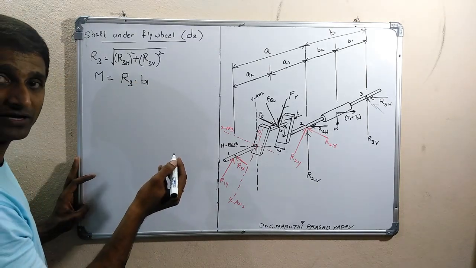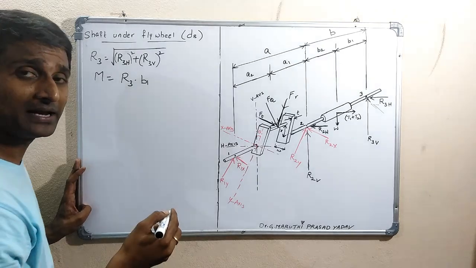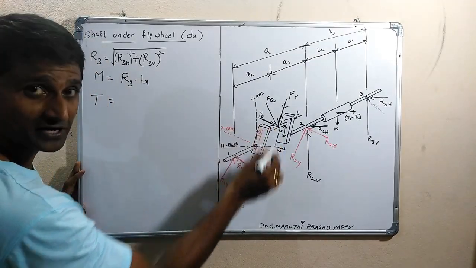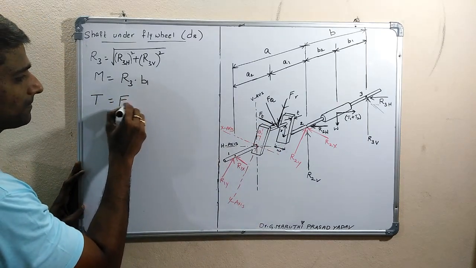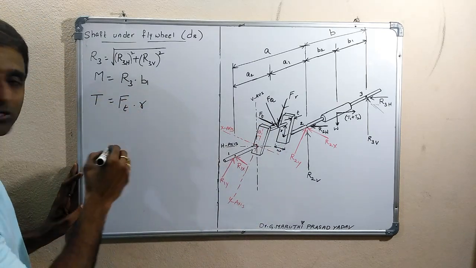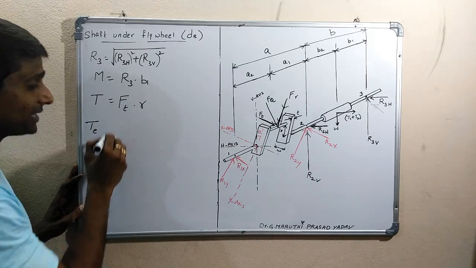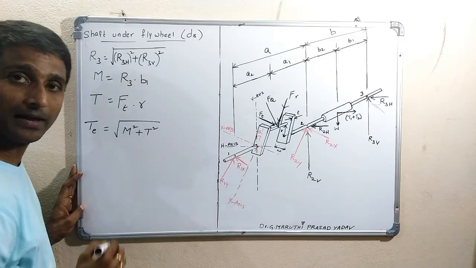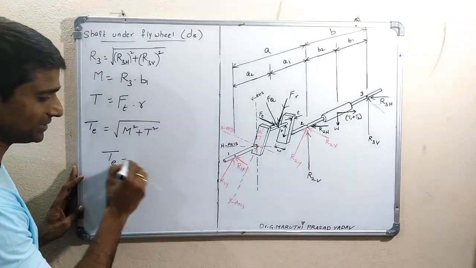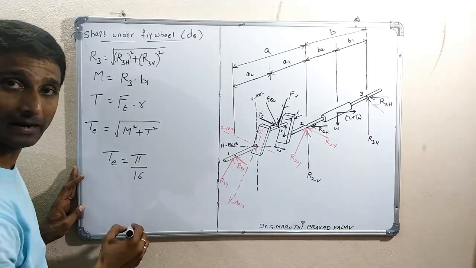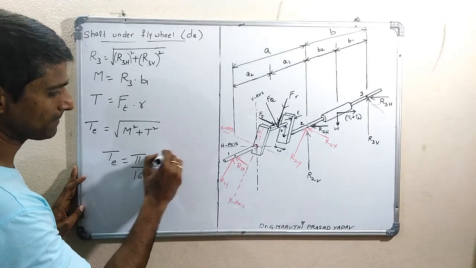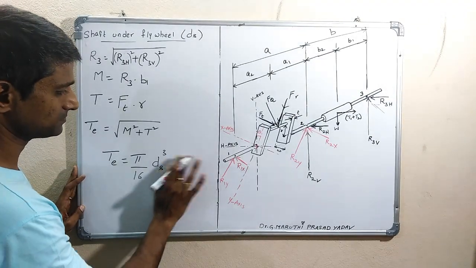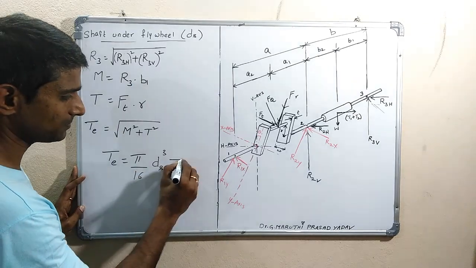This is the moment, and at the same time it is under the action of torque. The torque equals Ft into R. Because of which the equivalent torque equals square root of M square plus T square, and that in turn equals pi by 16 ds cube into tau.